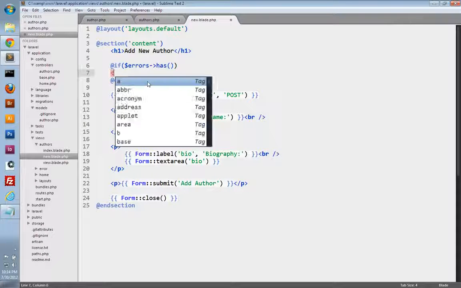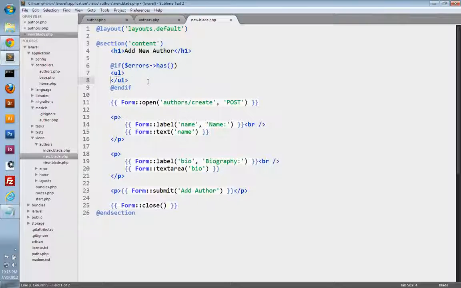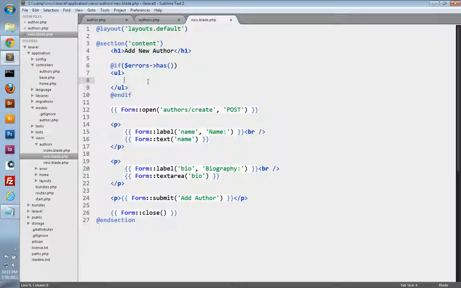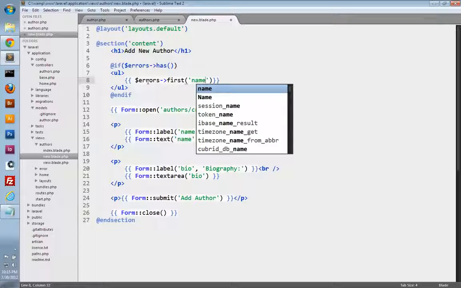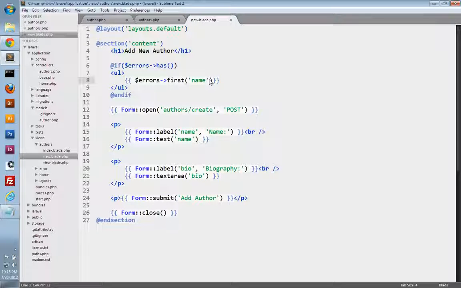So if we do, we're just going to display those errors inside of an unordered list. And we'll open up our blade brackets. We'll use the errors object, and we have a first method, and we just pass in the name of the field that we want to display errors for. So in this case, we'll display errors for the name field. And so should there be any errors, what this is going to do is display the first error for the name field.